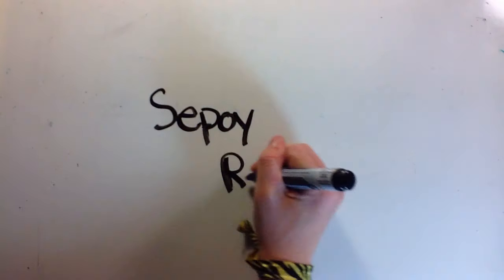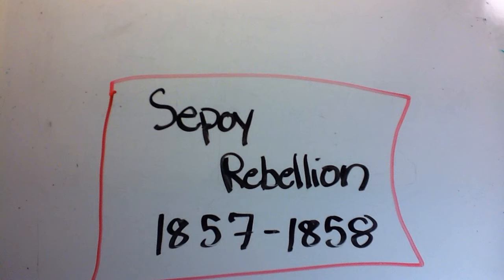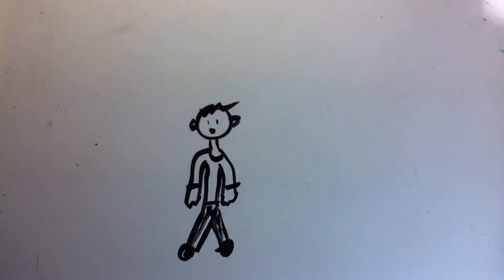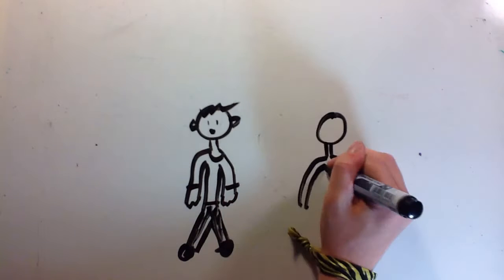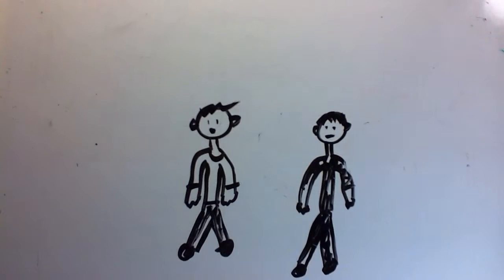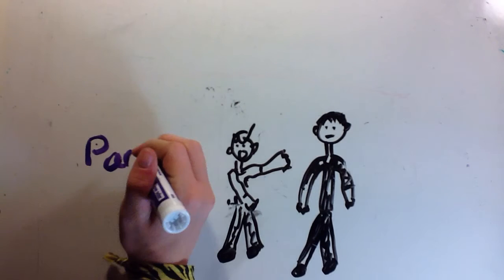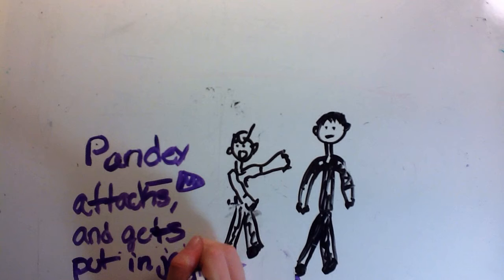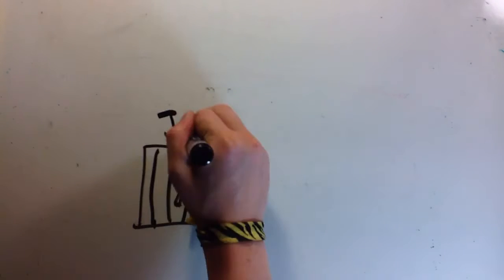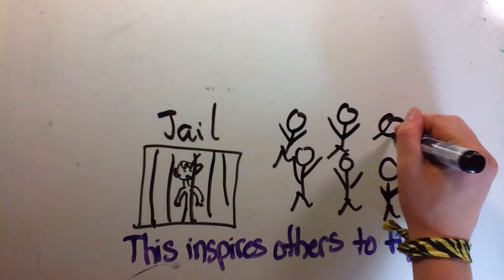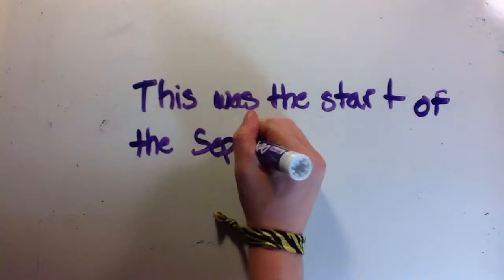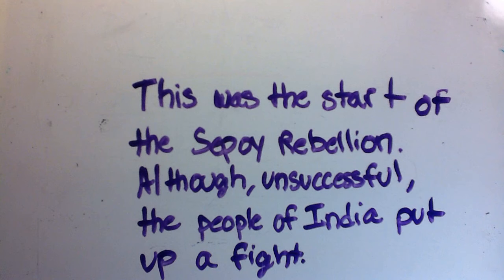India's independence. The Sepoy Rebellion, 1857 to 1858. The Sepoy Rebellion started when a man named Mangal Pandey attacked a British officer and was put in jail and then sentenced to death. This inspired others to fight for him and stand up against the British.